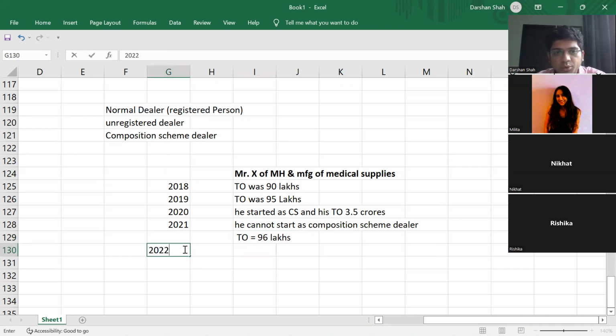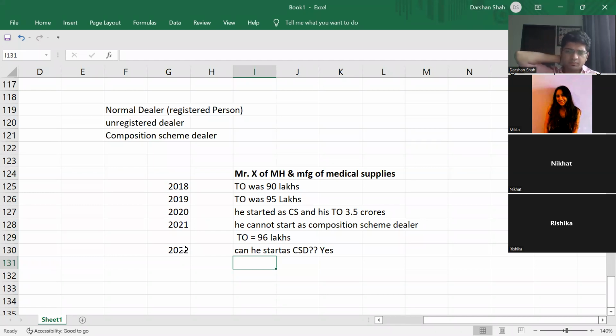But in 2022, can he start as a composition scheme dealer? Yes, he can again start as a composition scheme dealer. See if your doubt is clear. Yes, sir. Okay, done. Next.